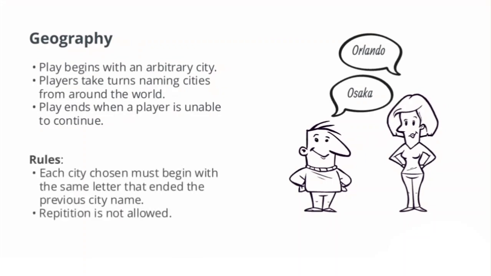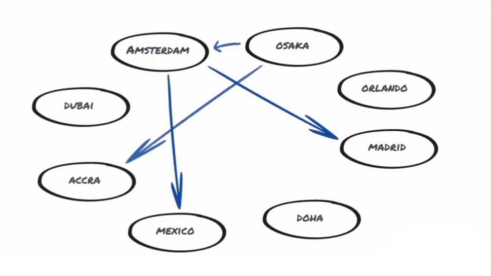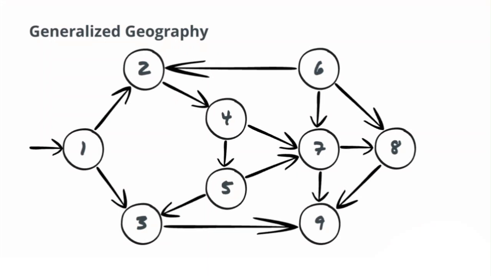The game has two main rules. Each city must begin with the same letter that ended the previous city, and repetition is not allowed. We can visualize this game as a directed graph. The nodes of this graph are the cities of the world, and each edge A to B connects cities where the last letter of A is the first letter of B. The generalized version of the game, which we are calling generalized geography, is just an arbitrary directed graph without city names.